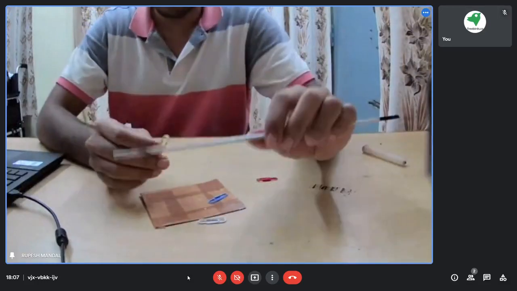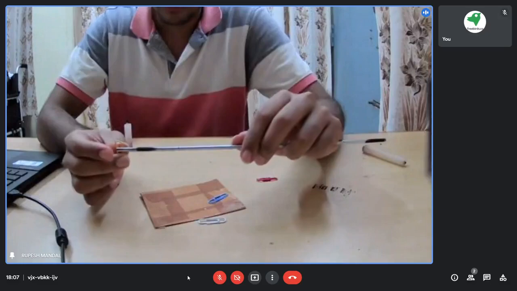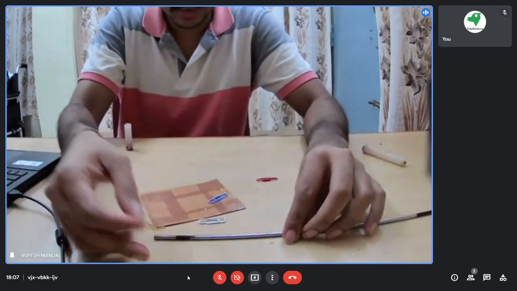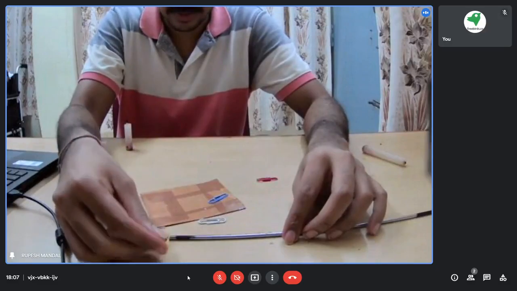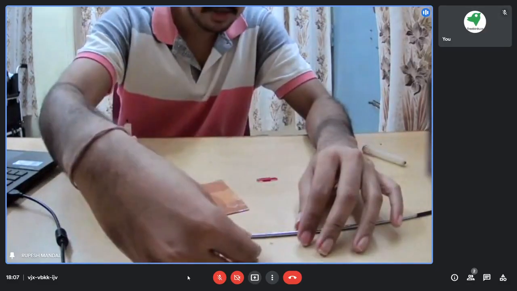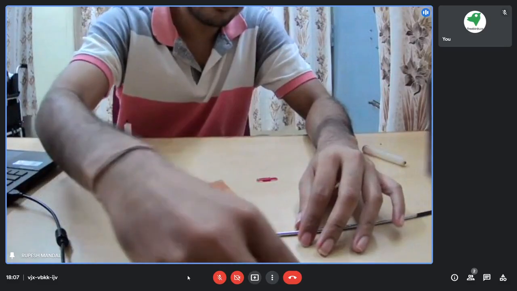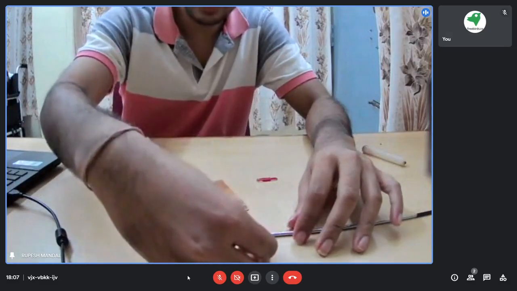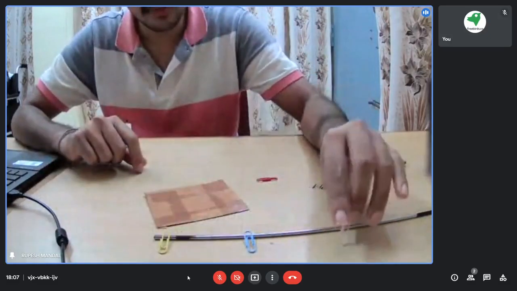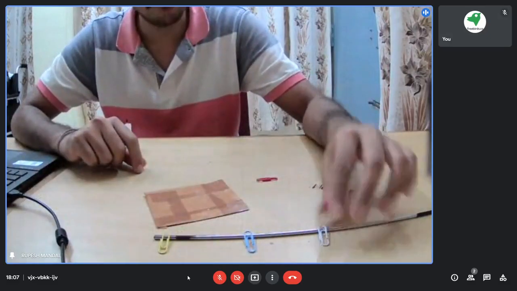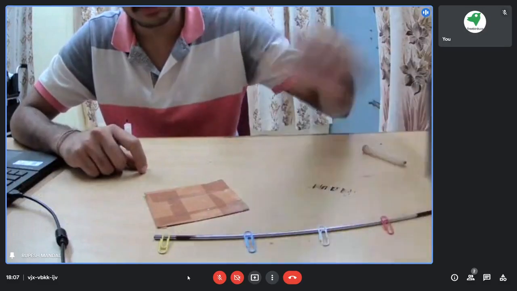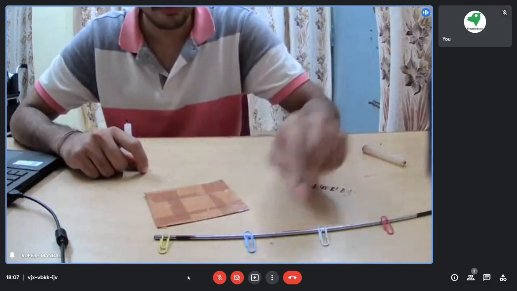What we will do is make this kind of arrangement. In this particular experiment we are checking the conductivity property of metal, that heat transfer is very good in metals as compared to non-metals.